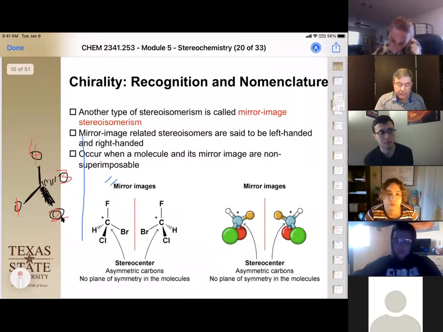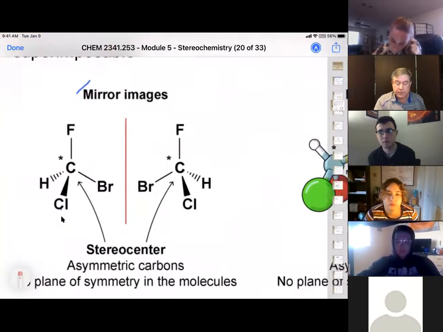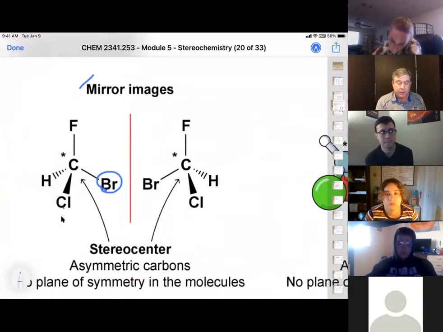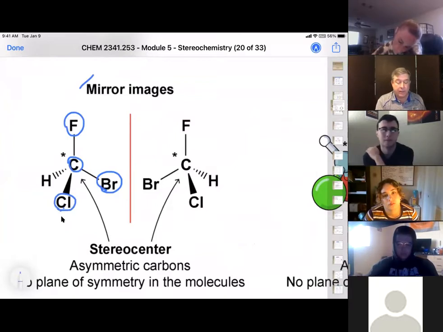Okay, what that's going to look like is something like this right here. Notice that we have the bromine, the carbon, and the fluorine all in the plane of the paper. This chlorine is sticking out at us, and we have the hydrogen back. So when we drew our mirror image, it looked like this.